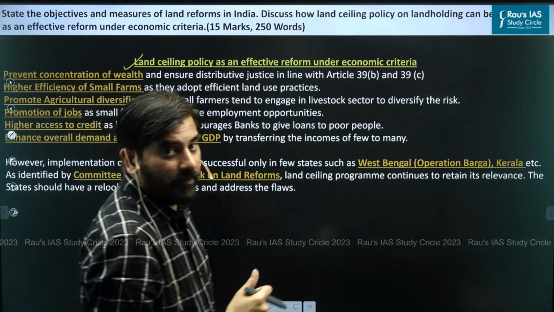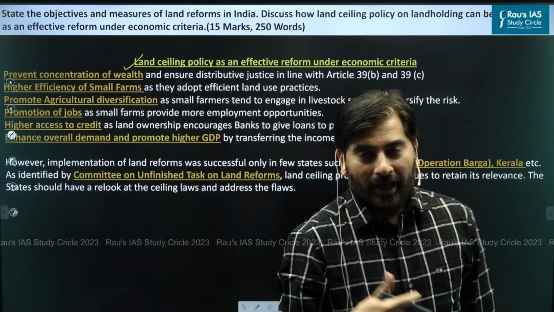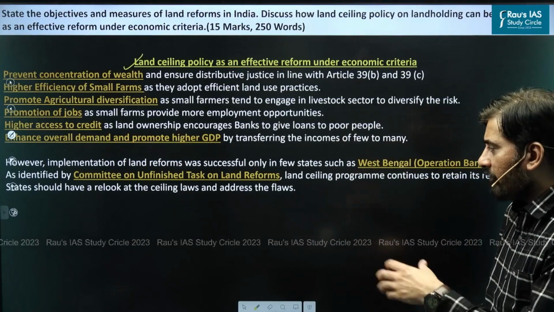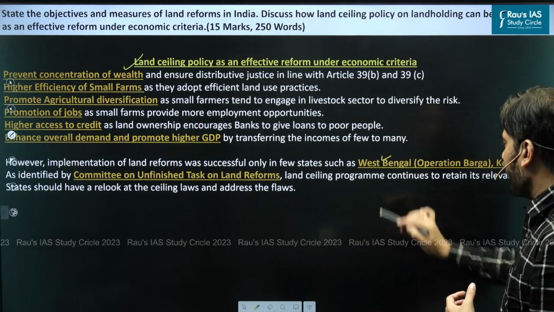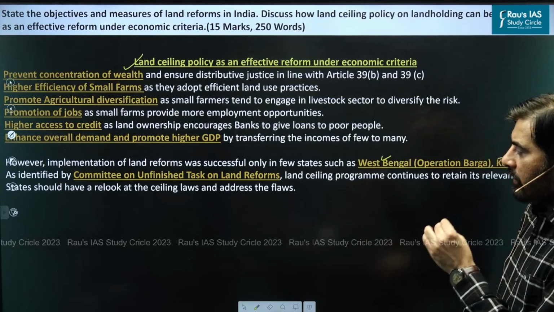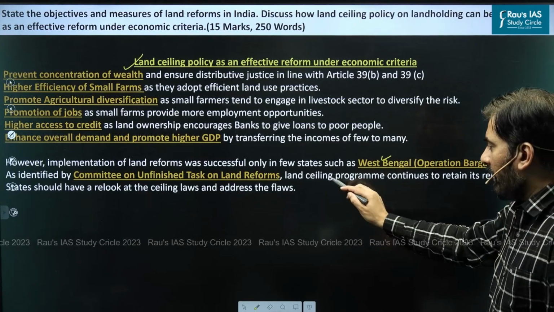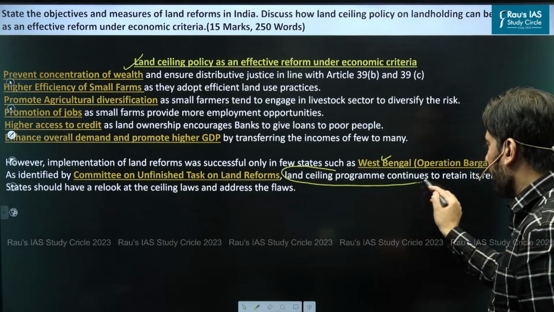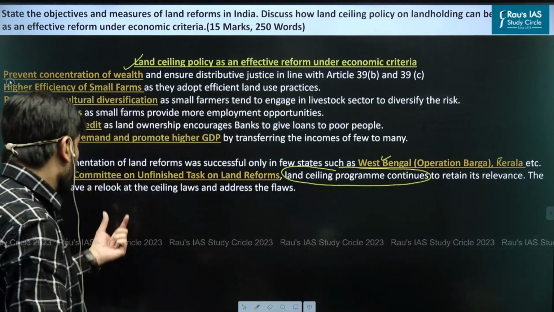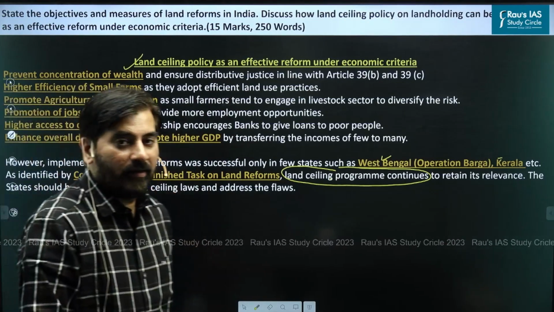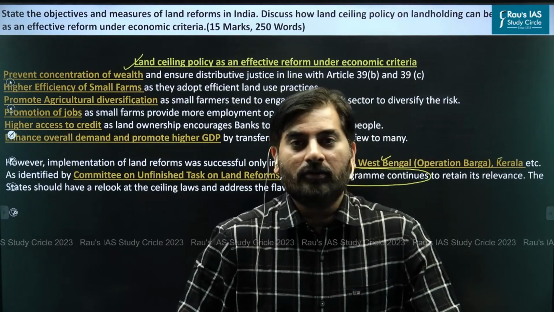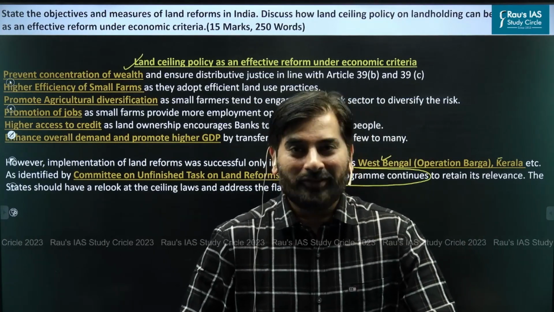This is the body of the answer. What about the conclusion then? As you can see, however, implementation of land reforms was successful only in few states like West Bengal, Kerala, etc. As identified by the Committee on Unfinished Task on Land Reforms, land ceiling programs continue to retain their relevance. States should have a relook at the ceiling laws and address the flaws. This is how you could have written an answer to this particular question asked in UPSC Mains 2023.